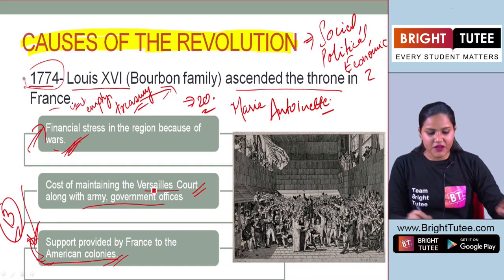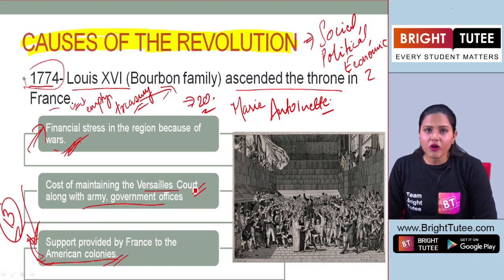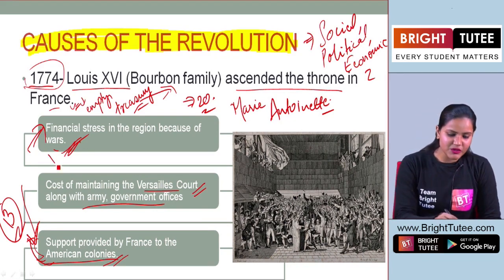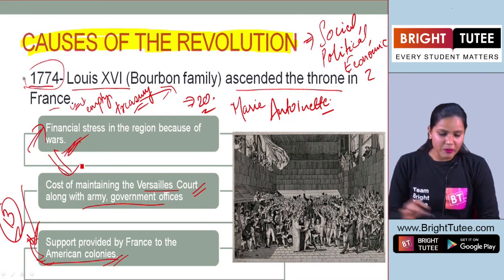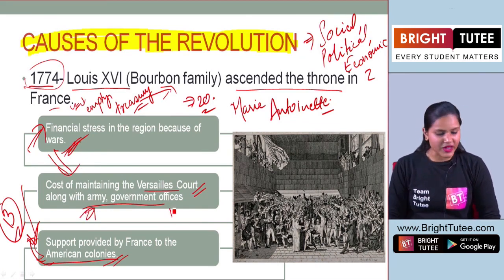Apart from this, the famous court of France, the Versailles court, was quite huge and required maintenance. So most of the money was used here as well. Money was also used in maintaining the army and the government offices, right?